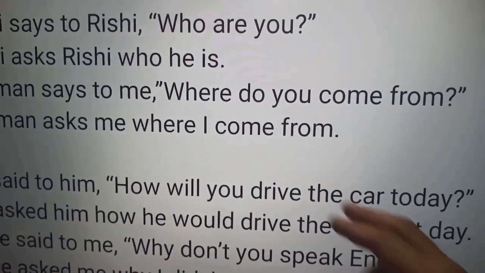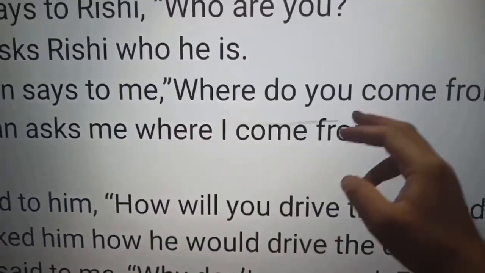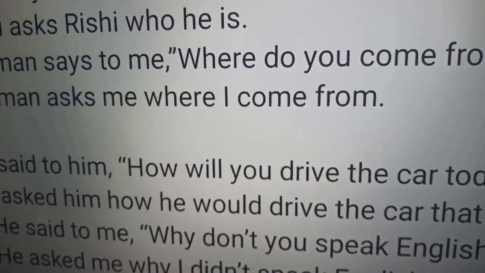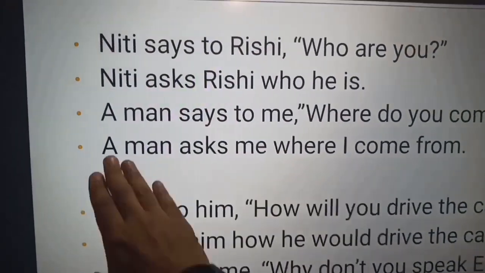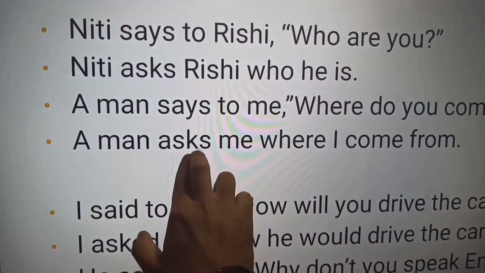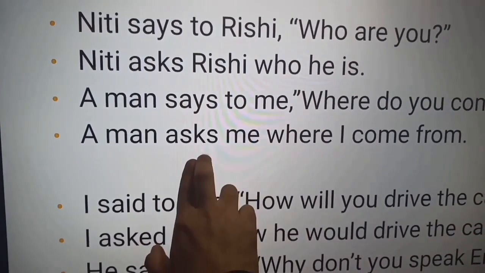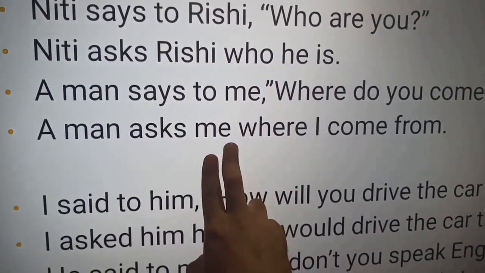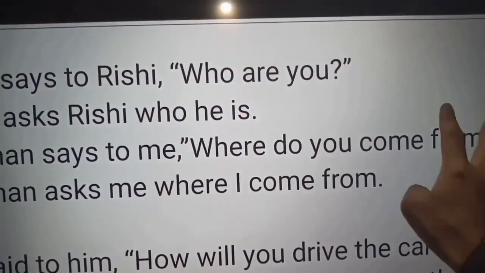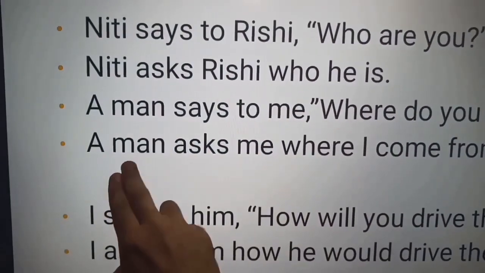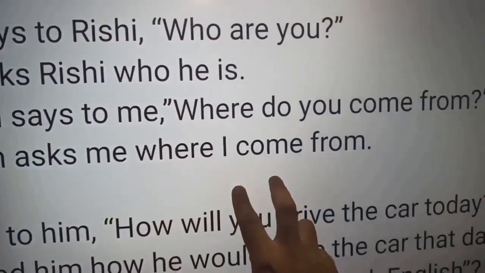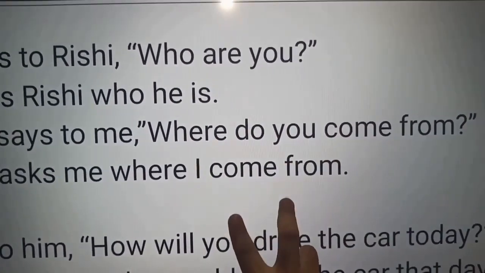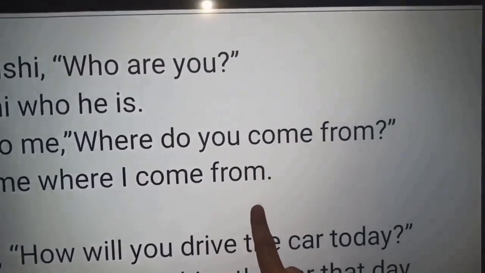I have to change the interrogative form to assertive form applying the SON formula. A man says to me will get reduced to a man asks me, inverted commas will be replaced by where. A man asks me where I come from. Interrogative form gets reduced to assertive form and ends with a full stop.